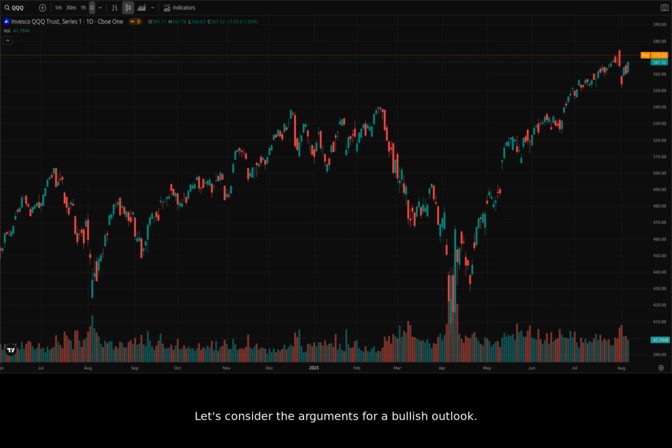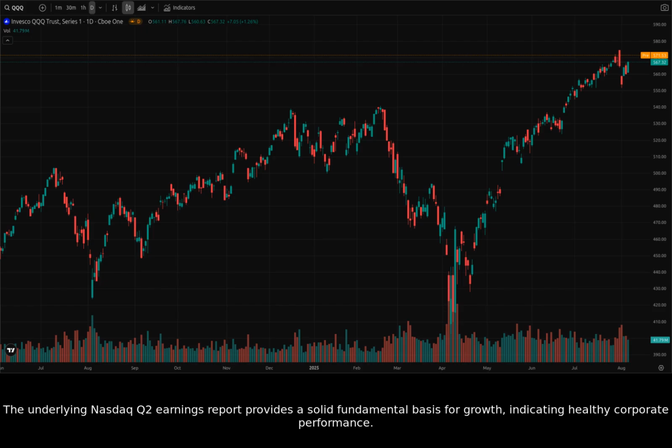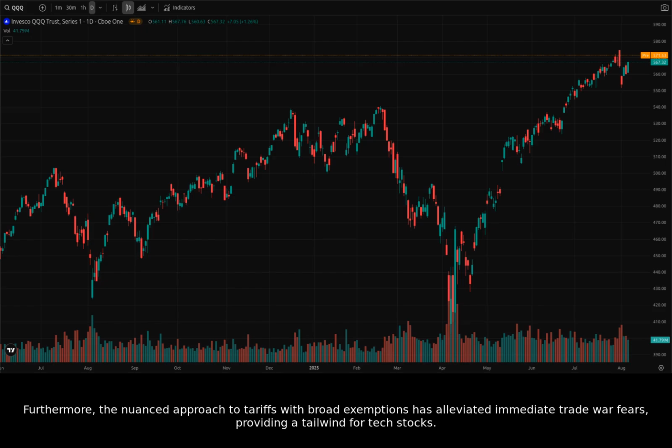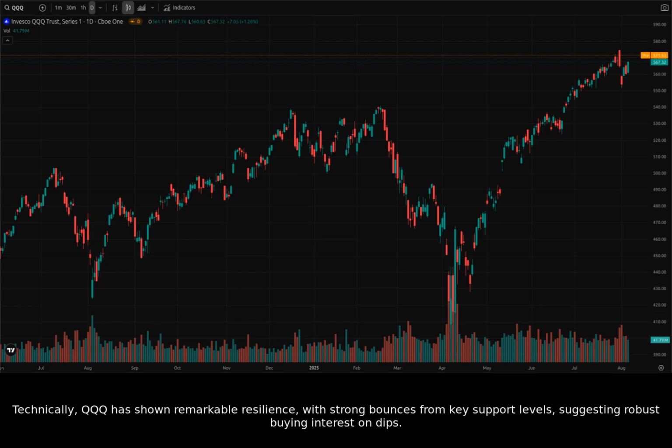Let's consider the arguments for a bullish outlook. The underlying Nasdaq Q2 earnings report provides a solid fundamental basis for growth, indicating healthy corporate performance. Furthermore, the nuanced approach to tariffs with broad exemptions has alleviated immediate trade war fears, providing a tailwind for tech stocks. Technically, QQQ has shown remarkable resilience, with strong bounces from key support levels, suggesting robust buying interest on dips.